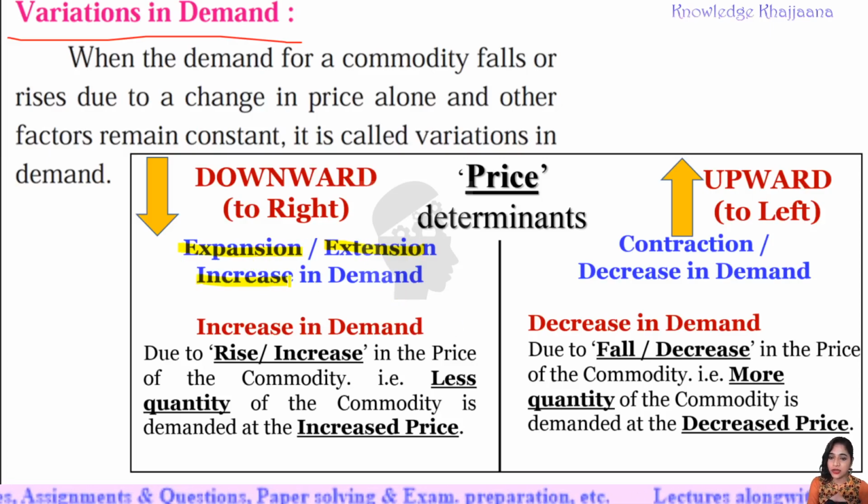We can call it by any of the three words: expansion, extension or increase in demand. Or contraction or decrease in demand. It depends upon the price only. Okay, price determinants.